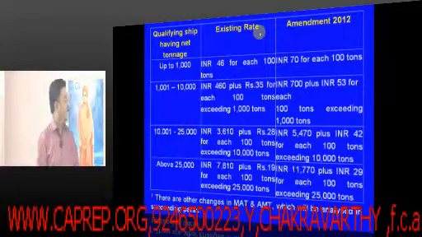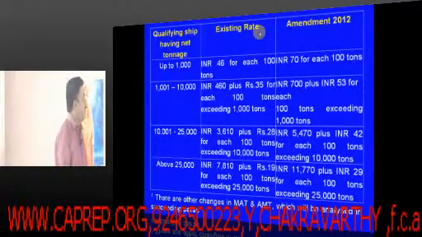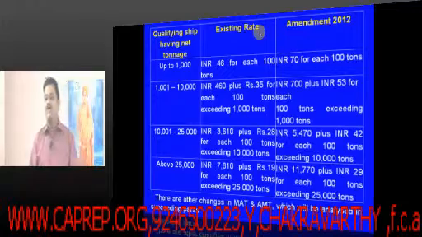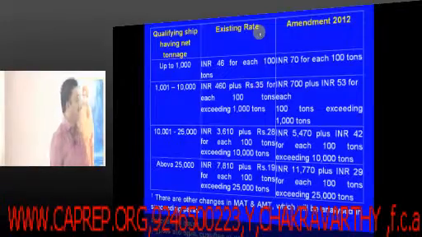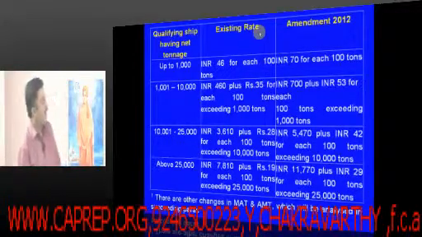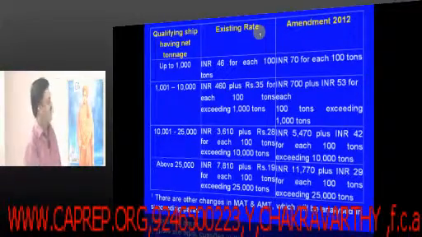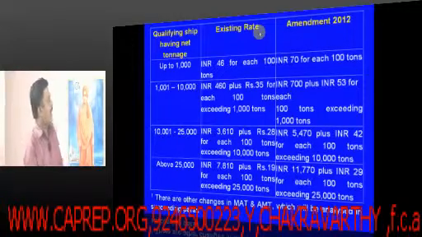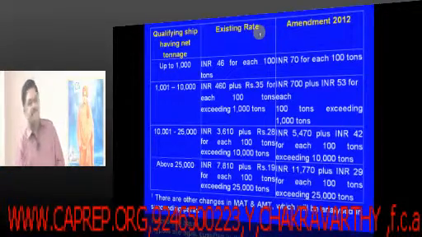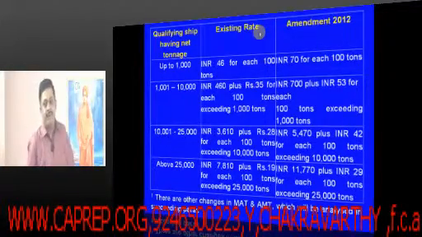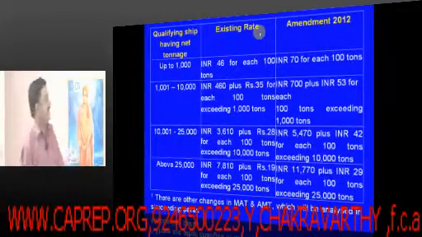Now you write with two columns: qualifying ship having net tonnage capacity, and on the other column you write presumptive income. Up to 1,000 tons: rupees 70 for each 100 tons.